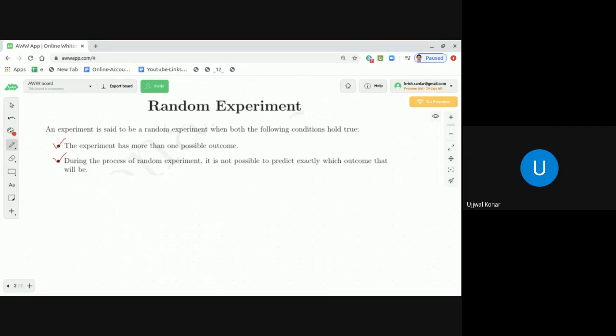Now let me give you an example where it is not random. Suppose you have a coin where both the sides you marked with head. Possible. Suppose you get a coin where both the sides are head. There is no head and tail. Both are head. Now, if you toss that coin, you will always get head, right? So that means it does not have more than one possible outcome. The first condition is not holding true. So you can directly say that experiment is not a random experiment.